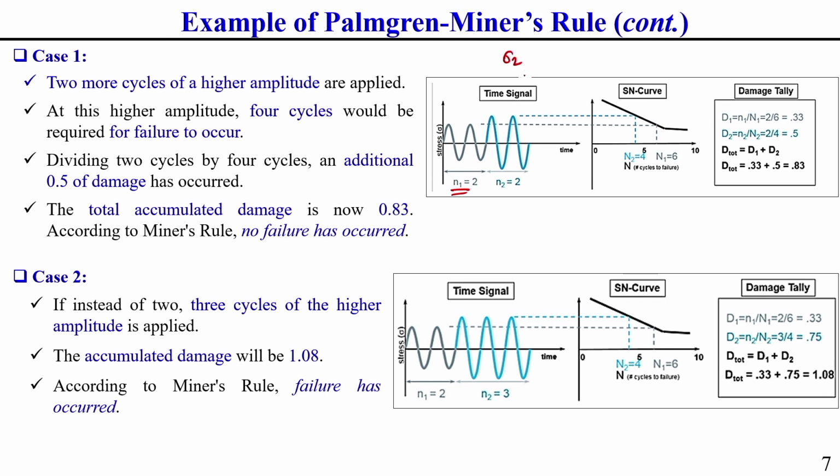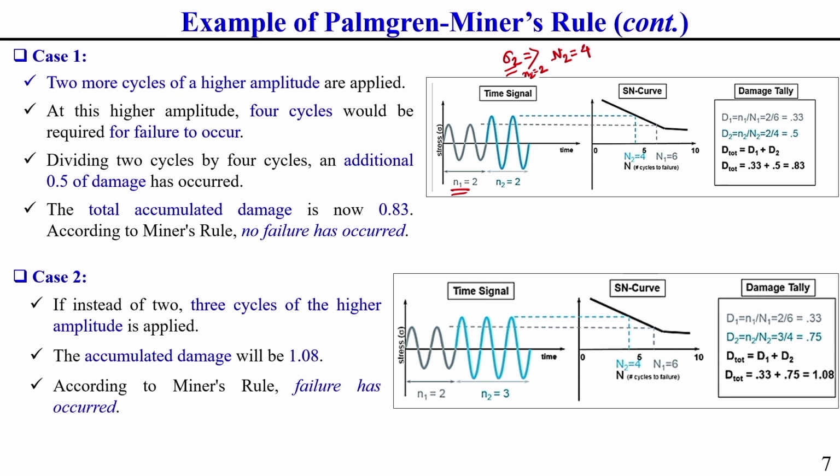If we use this sigma 2, then for this sigma 2 let us consider the fatigue life is capital N2. That means it can be subjected to capital N2 equal to 4 cycles. Here we use 2 cycles of this sigma 2. So, at stress level sigma 2 we use small n2 equal to 2.